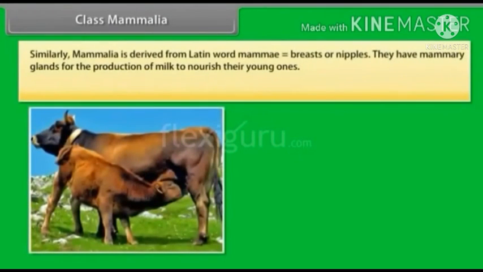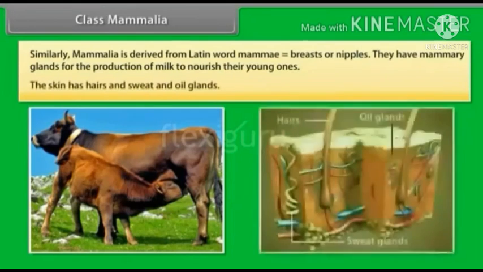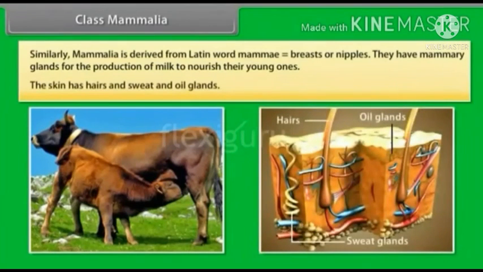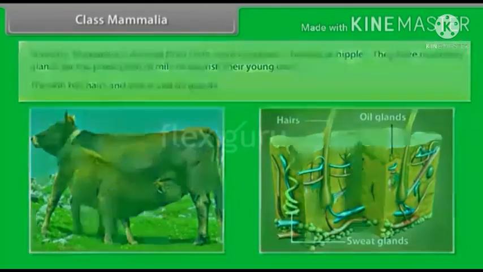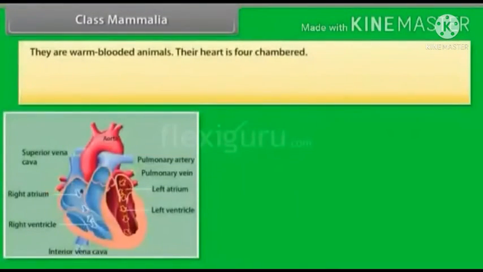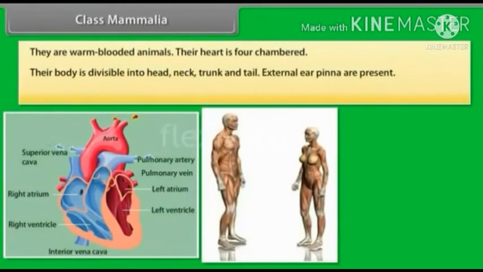Class Mammalia. Similarly, Mammalia is derived from the Latin word mammae, which means breast or nipples. They have mammary glands for the production of milk to nourish their young ones. The skin has hairs and sweat and oil glands. They are warm-blooded animals. Their heart is four-chambered. Their body is divisible into head, neck, trunk, and tail.